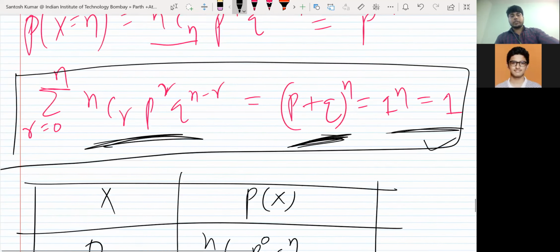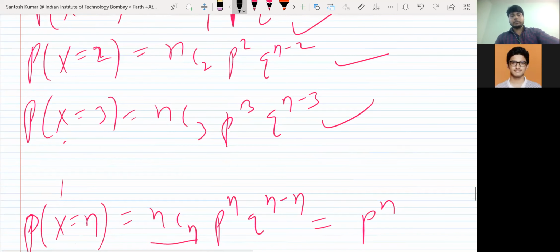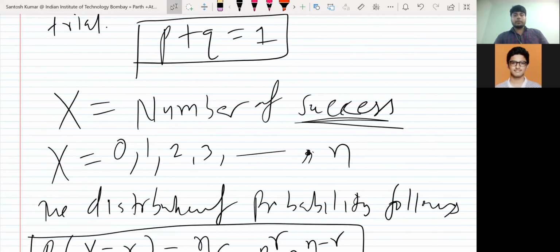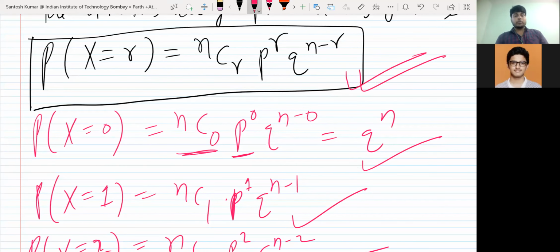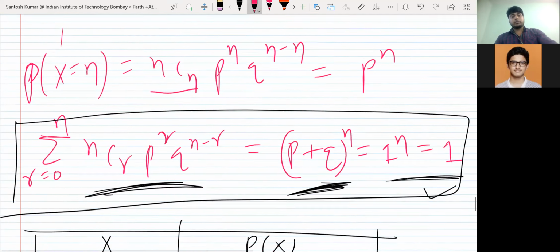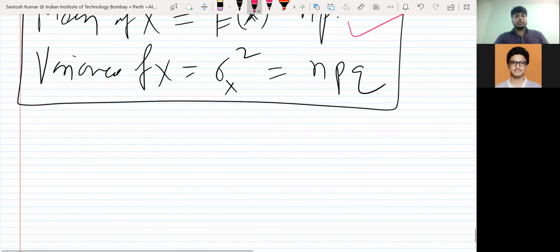So what I want to say, you have to remember a random variable. In case of binomial distribution, the random variable is the number of successes. What is the distribution? The distribution follows this rule. What is the mean? Mean is NP. What is the variance?